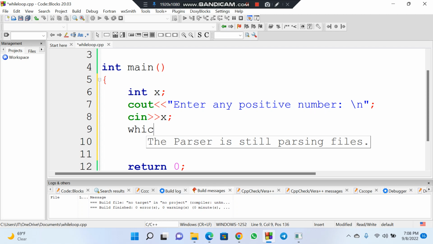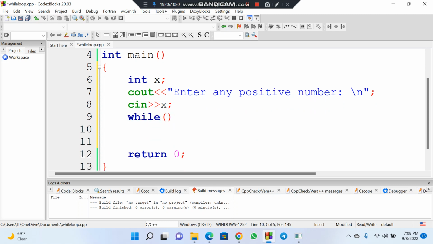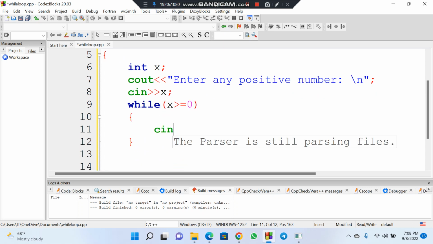We say while x, for example, we want only positive numbers, then we can say while my x is greater than or equal to 0, because 0 is also positive, then what must we do? cout, cin x. Then this code here,